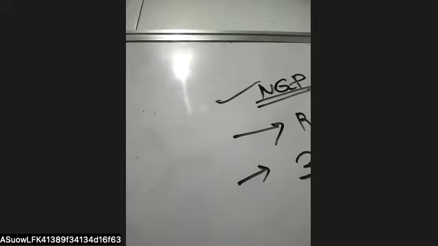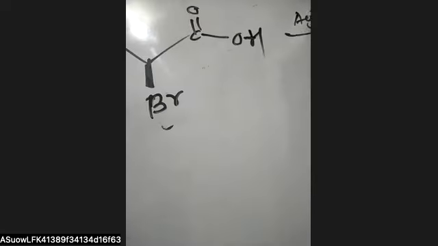For example, if we take the example of NGP, here we are having an Ag group, which is C double bond OH here. Here is bromine, and if we add Ag plus and a base, for example NaOH, this Ag will insert into this bond, and this group gets converted into a good leaving group, and NaOH will remove this proton, and the neighboring group effect will be like this, and it will get removed from here.